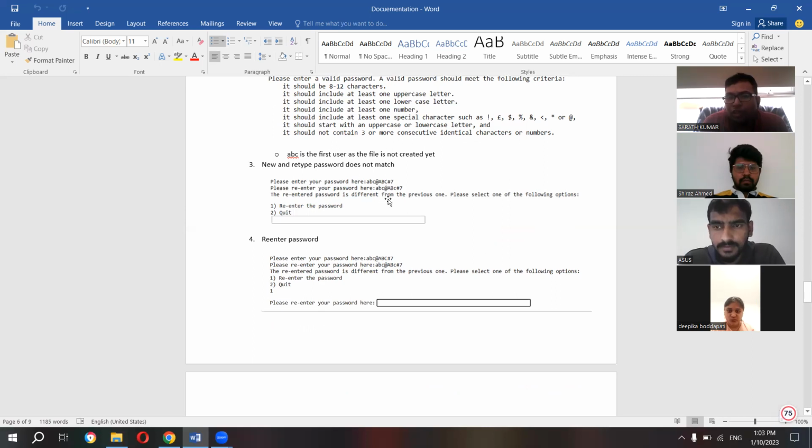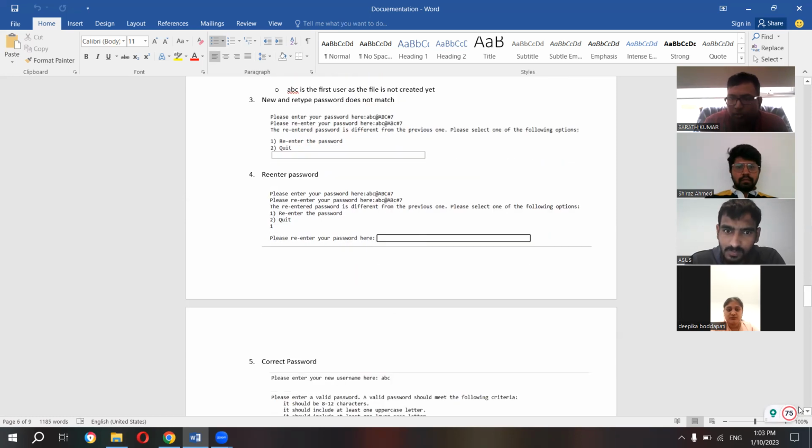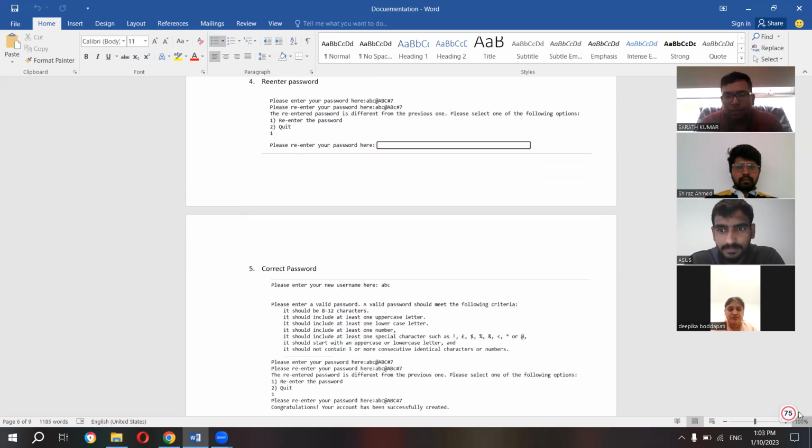When you re-enter the password wrongly, it will give you 2 options: whether to re-enter the password again or quit. So when you wrongly create the password, it will ask you to re-enter your password, I mean, to check it again. Now we want to check whether it is working properly for the second time. In the second attempt, we gave the correct password and it logged into the system. I hope you understand what I want to say.